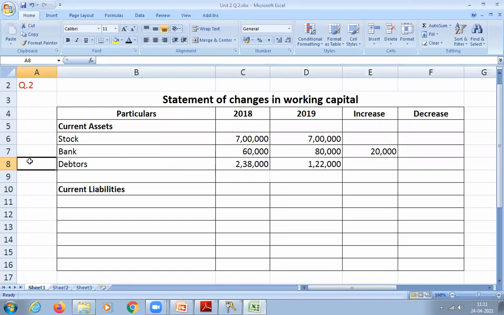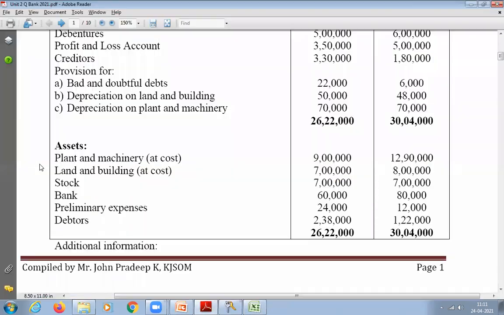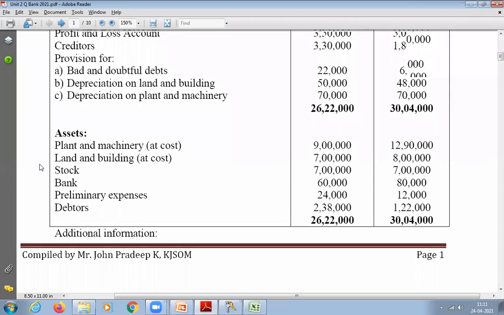Now tell me whether debtors are increasing or decreasing. Decreasing. Last year it was 2,38,000. Now it is 1,22,000 only. So how much is the decrease? 1,16,000. Write it in the decrease column. Okay. Next, any other current assets?